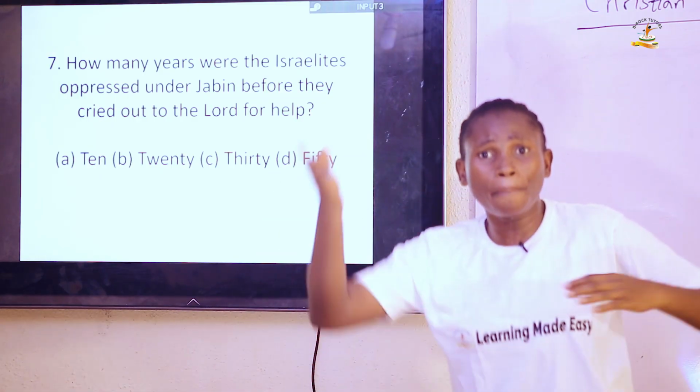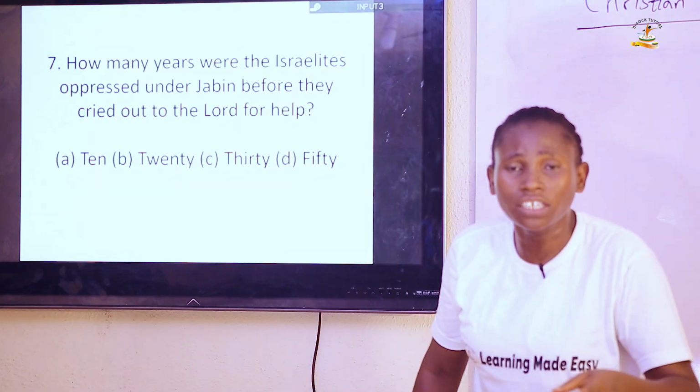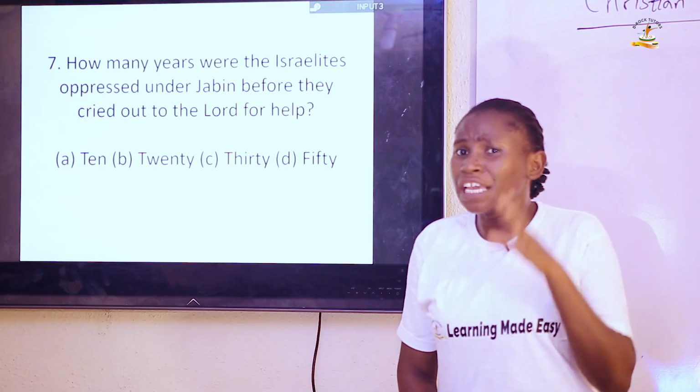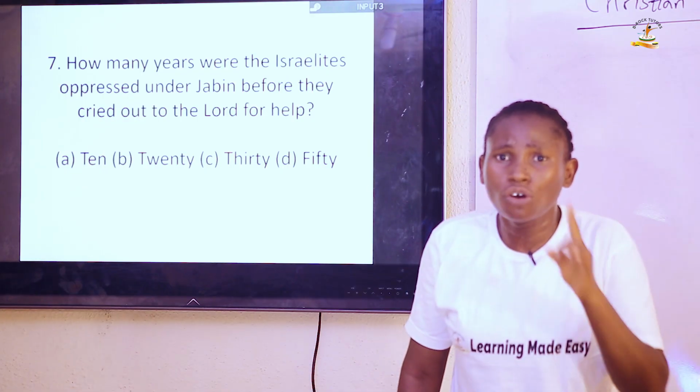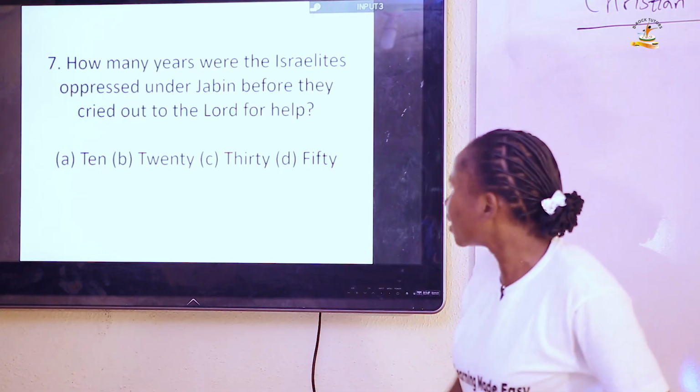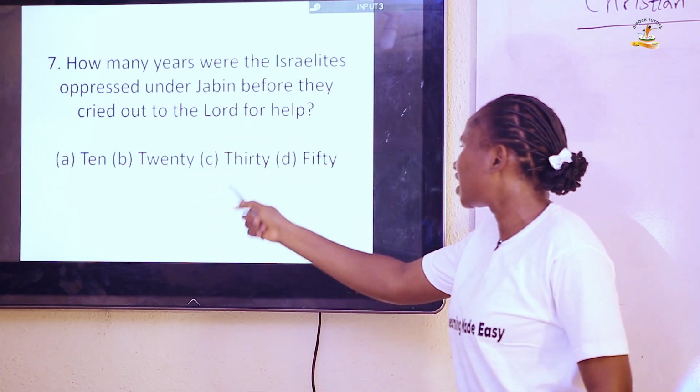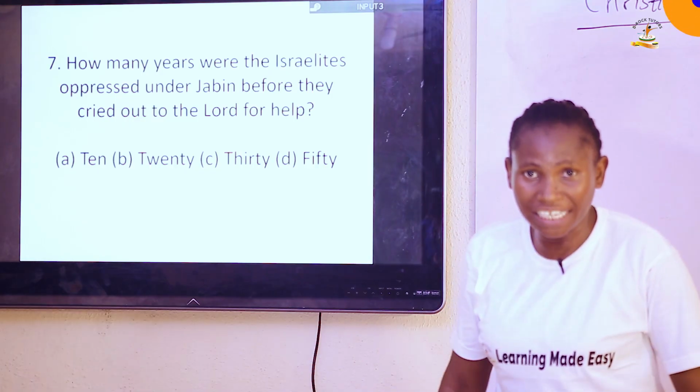Barak chose some men from Naphtali and Zebulun to go ahead and fight the battle with the Canaanites, in which the victory returned to a woman named Jael. So the answer is B. The answer is B. They were afflicted for 20 years.